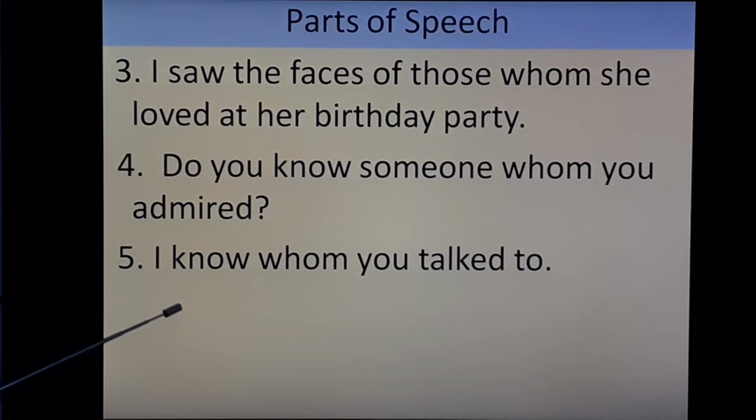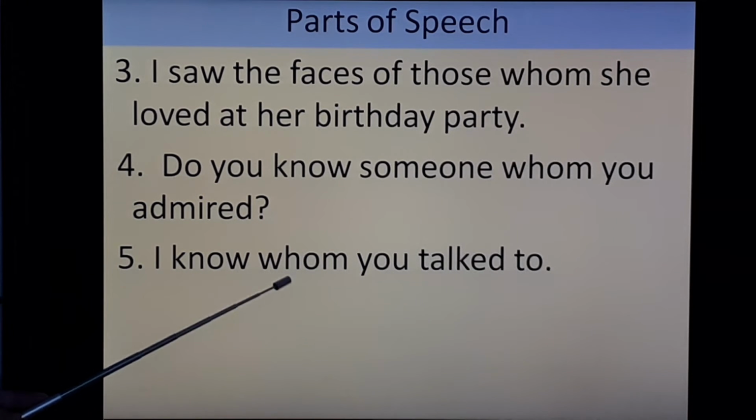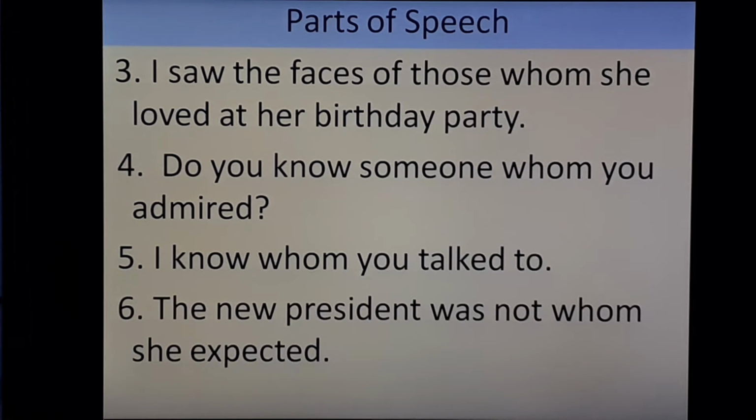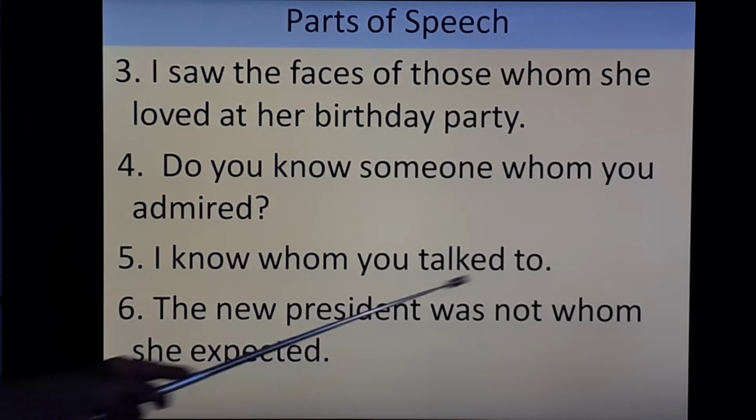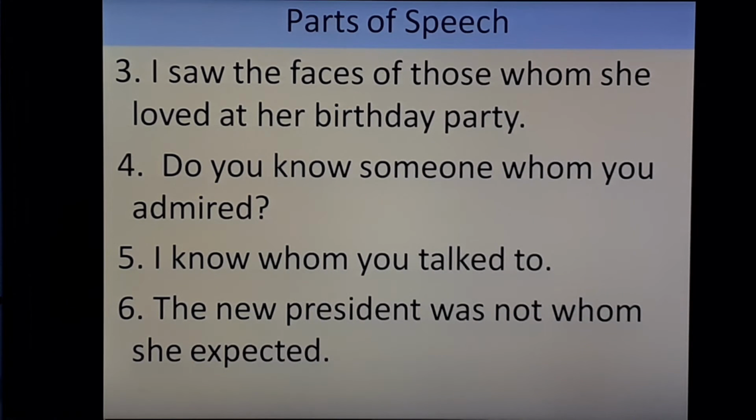Next: I know whom you talk to. So here whom is used for an object. Next: the new president was not whom she expected. Whom is used instead of an object.